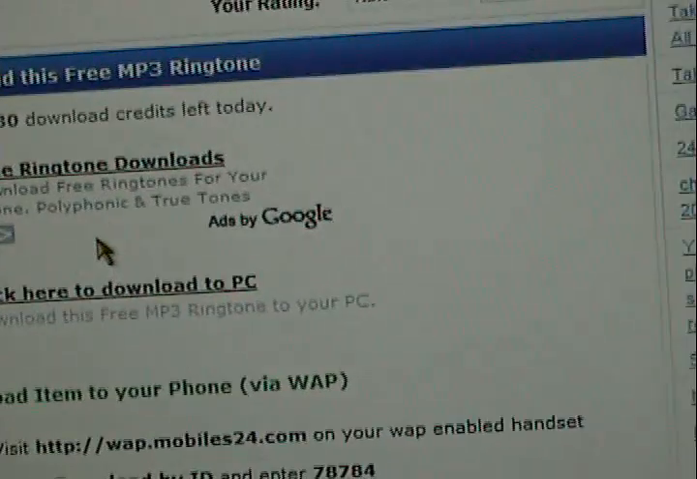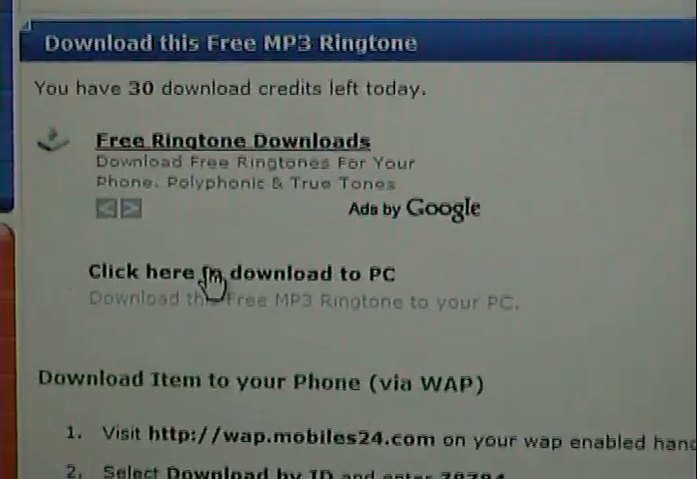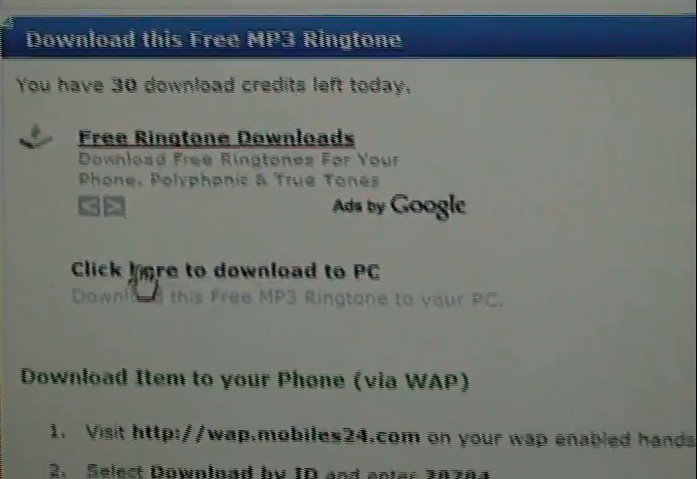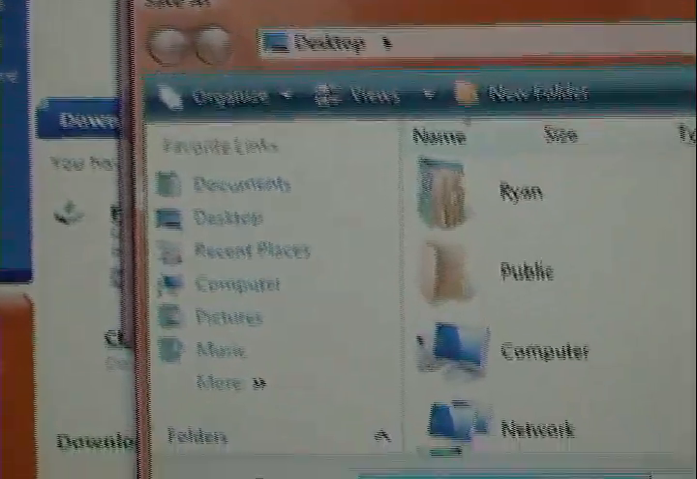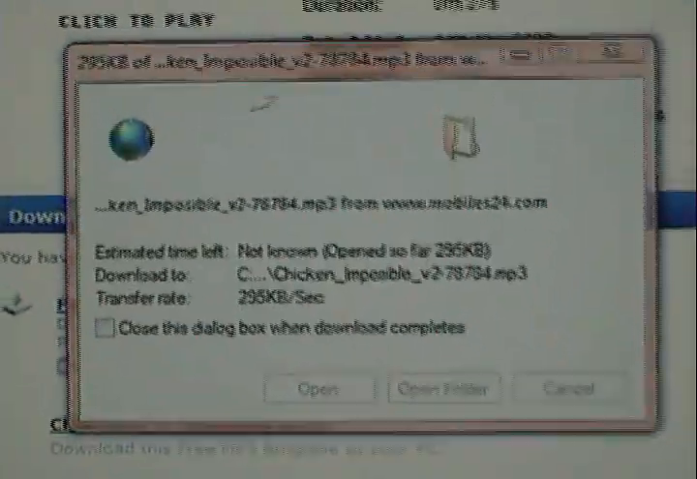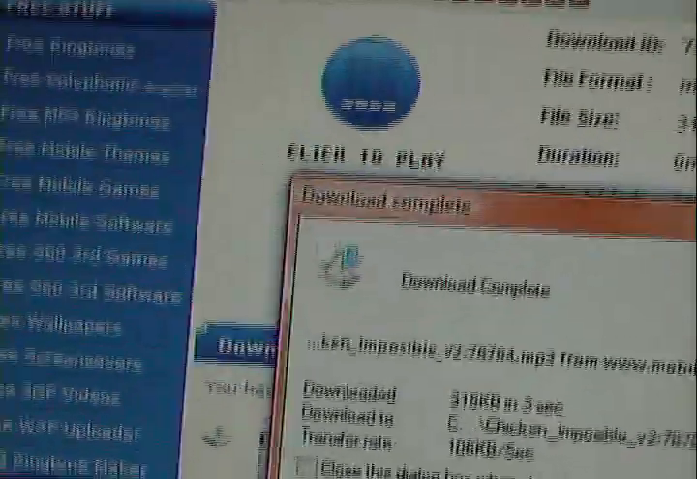Okay, so you click on it, go down to "click here to download to PC." Save it just to your desktop. Well, this is with Vista, but it works with XP too, because XP is actually better. Anyway, so it's downloaded, so it's on your desktop.